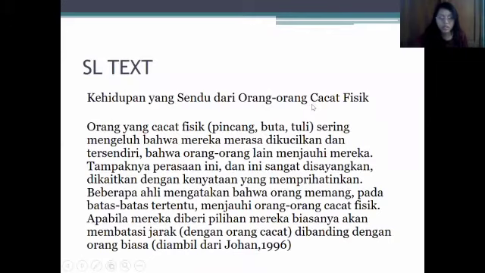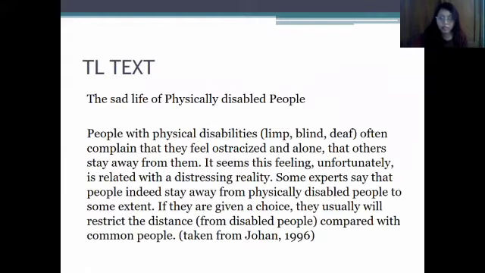This is the source language text, which is in Bahasa Indonesia, and this is the target language text, which is in English, and I will read it. This text is taken from Johan, 1996. The Sad Life of Physically Disabled People.